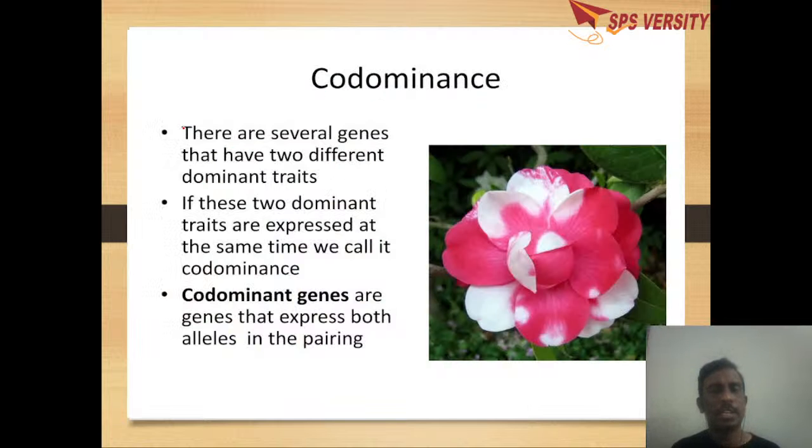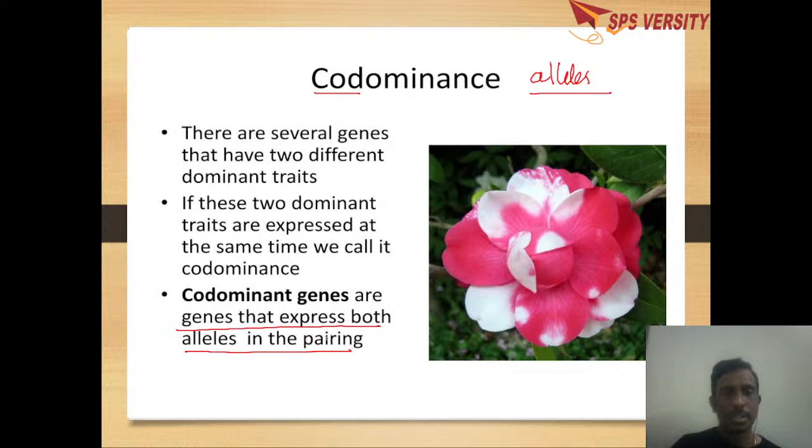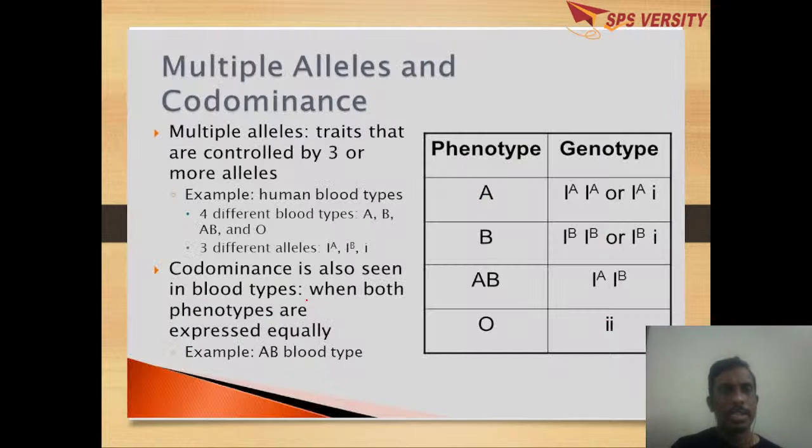And next we will come to another deviation, that is co-dominance. What is this co-dominance? Here co means both. So in co-dominance, both alleles of a gene will express. Generally, only one dominant allele will express, but here both the alleles will express. That means the genes that are present in the alleles will express, which results in a mixed phenotype. So here we'll see with an example.